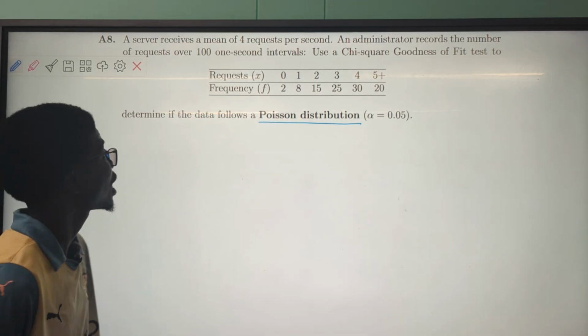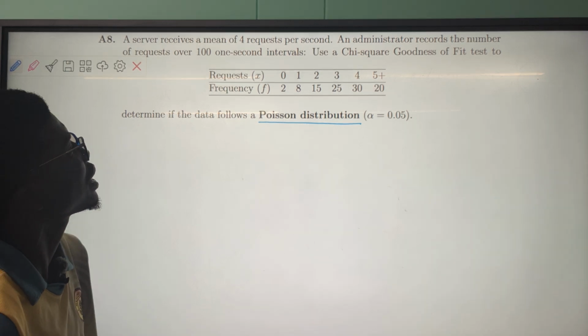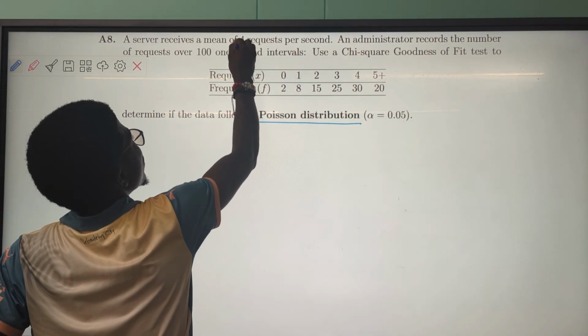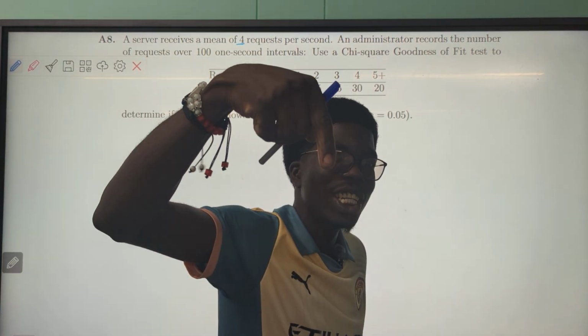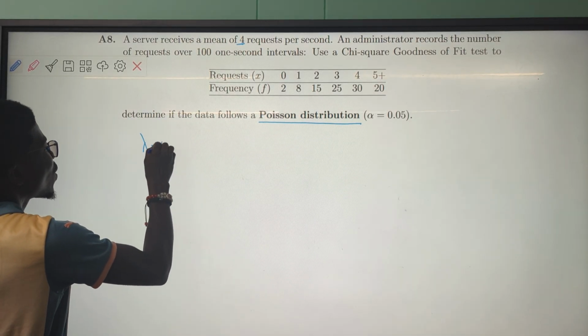Anyways, let's continue with our question. A server receives a mean of 4 requests per second, therefore we already know that lambda is equal to what? Is equal to 4.